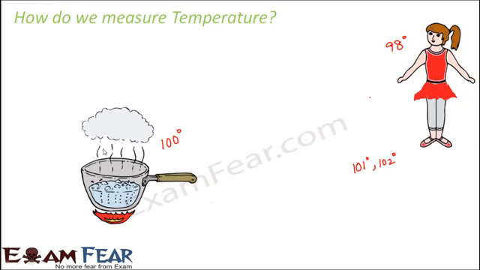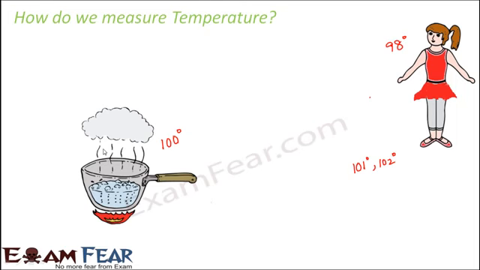Not really, right? Even though our body becomes hot when we are down with fever, it doesn't become that hot. So where is the gap? Why do people say that the person or the boy has a 101 degree fever, 102 degree fever, and also why do they say that the temperature of boiling water is 100 degrees? So then both the values are the same. So where is the gap?